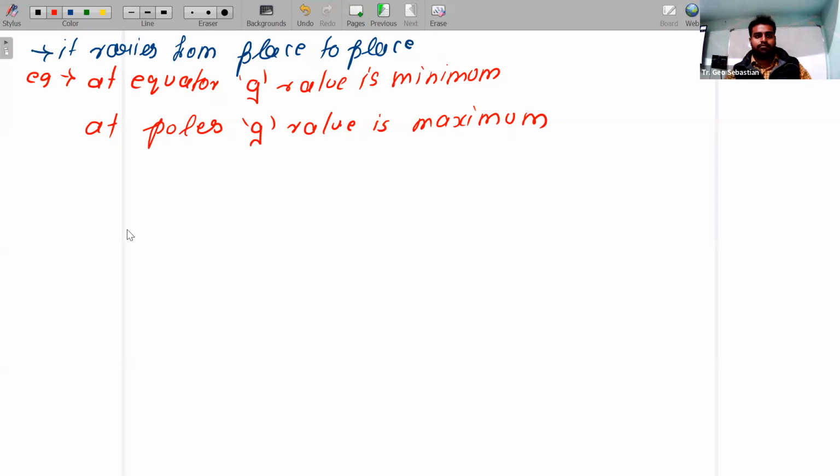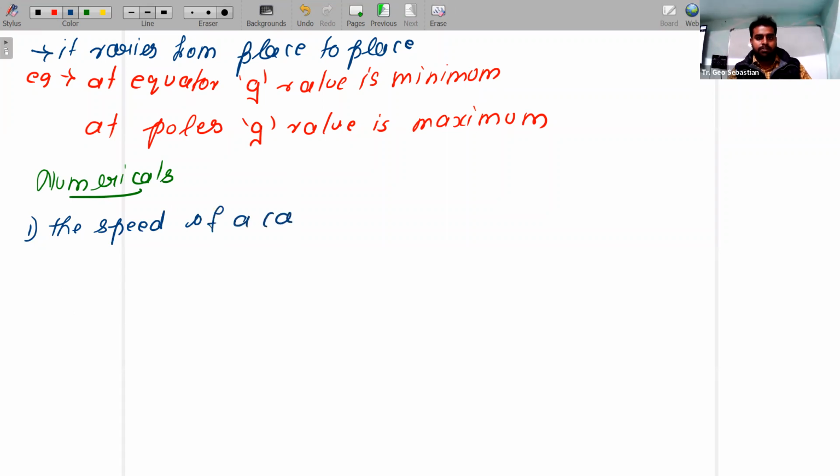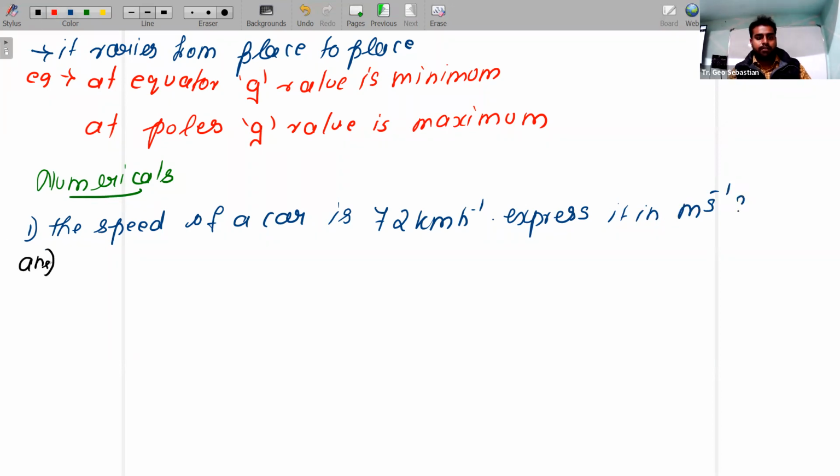Now for numericals I'm taking 2 questions. This question is already done. Once again, I'll repeat. First one: the speed of a car is 72 kilometers per hour. Express it in meter per second.